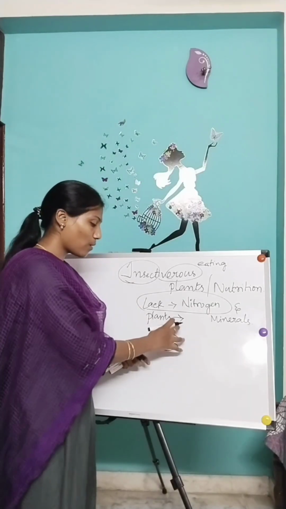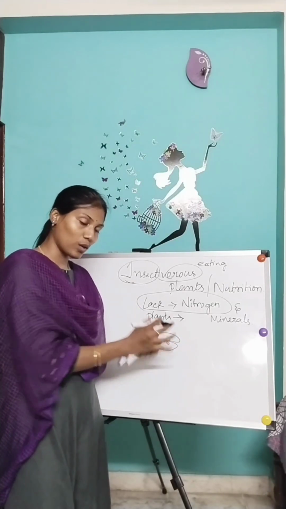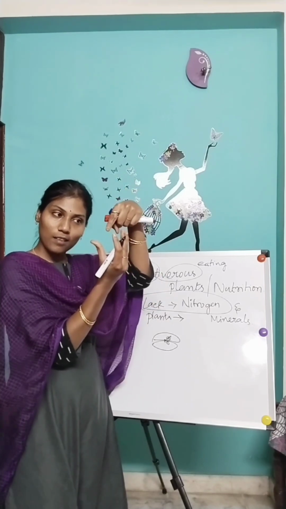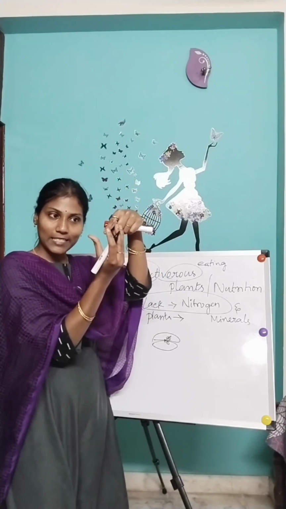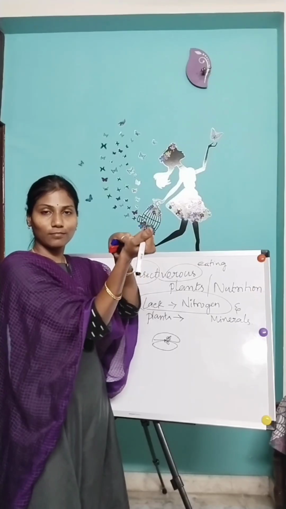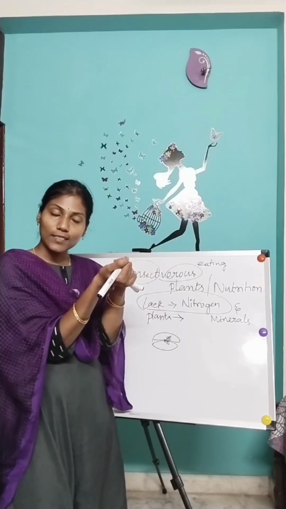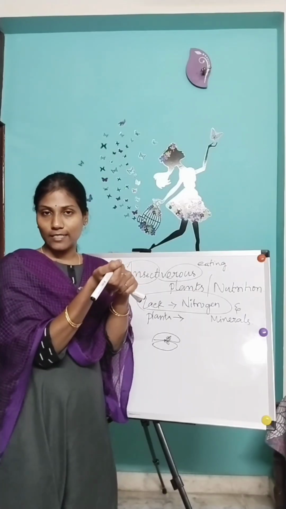When that insect sits on the leaf, the leaf suddenly closes. Then through that it digests the insect.